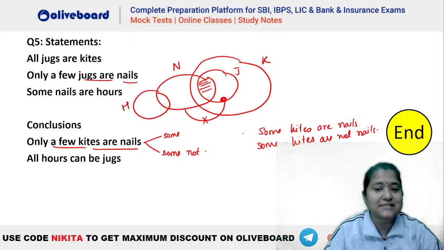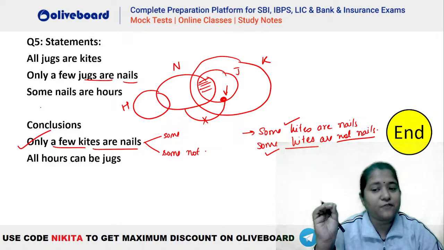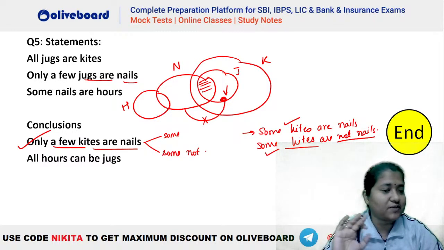So here you can see some kites are nail. Is it true? Yes, you can see there is a definite interaction between kites and nails. And some kites are not nail. That is also true. Why? Because this portion of J, which is never a part of nail, is inside your kite as well. So some is true and some not is also true. That means only a few is definitely true here. If one of them was not true, let's say if some is there but some not is not there, then only a few would have been false.